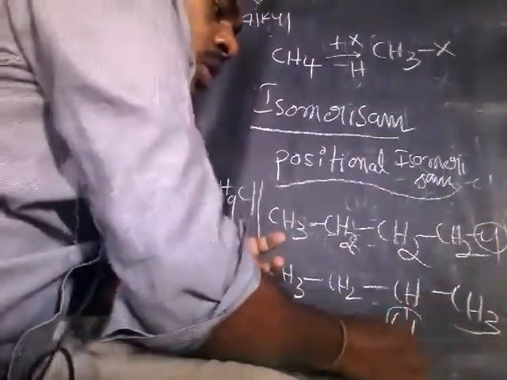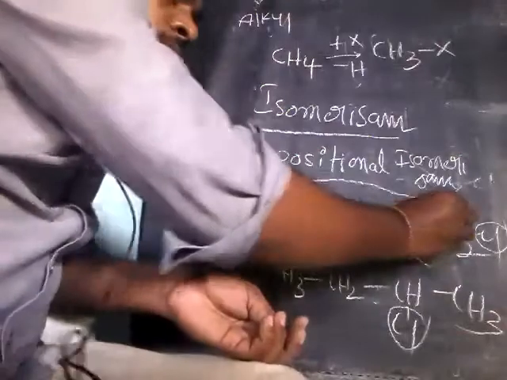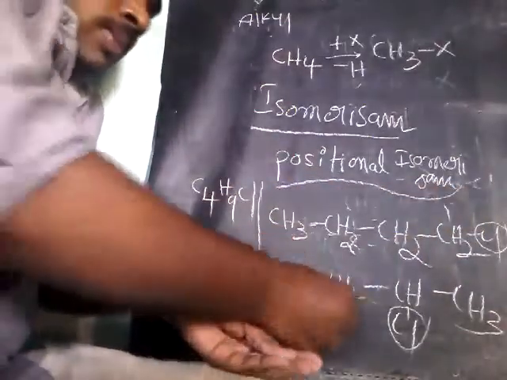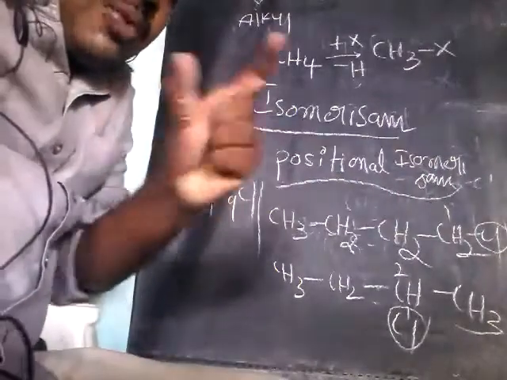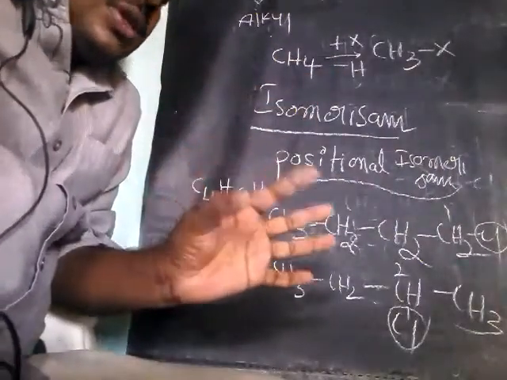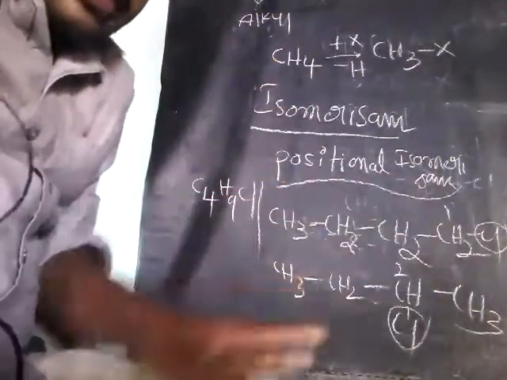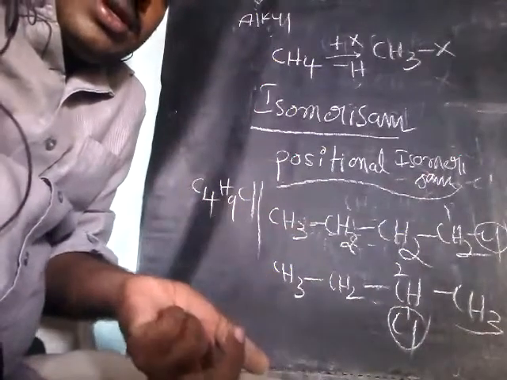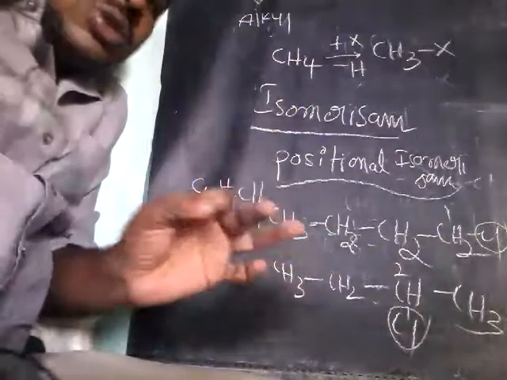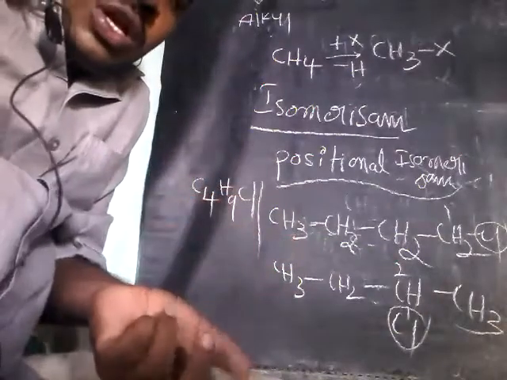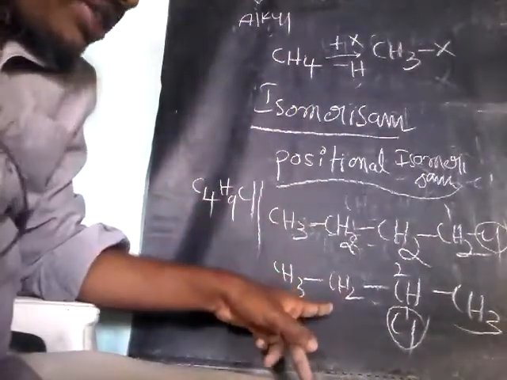Here the chlorine is at the first position, but here the chlorine is at the second position. That means they differ in their positions. Atoms or groups of atoms that differ by position in a chain are called positional isomers.